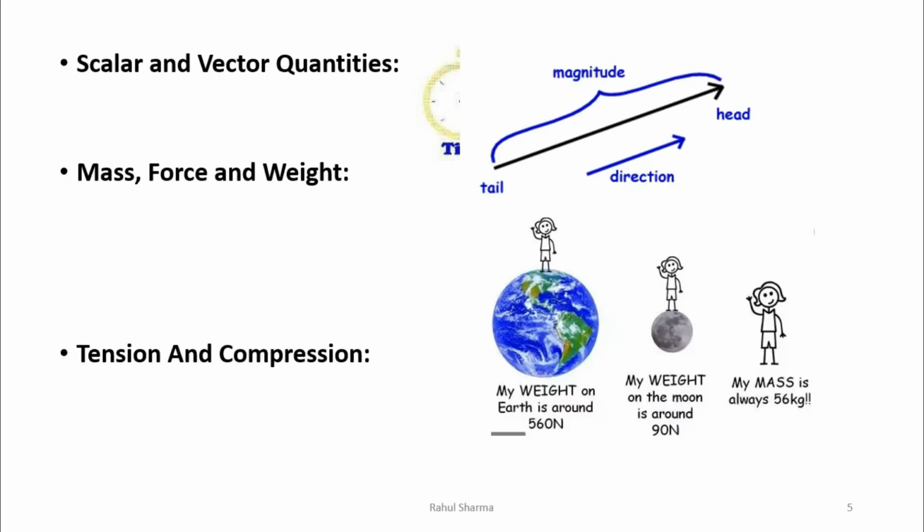The third term is weight. Weight is actually the force which a system exerts due to gravitational acceleration. It is actually the force with which it gets attracted towards the earth, and it is represented by W. Now there is a relation between mass and weight, and we can say the force also. If a person weighs 560 Newton on earth, this is the weight of a person, and if I take the same person to the moon, the weight will reduce to 90 Newton. Now the difference is because the value of g at the moon, the gravitational pull, is very less.